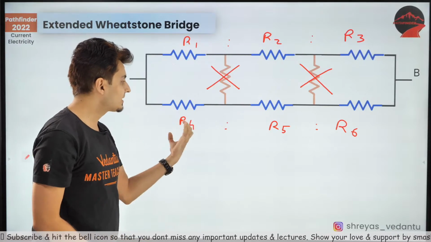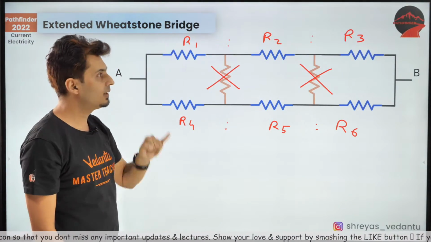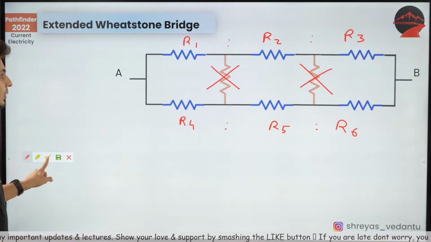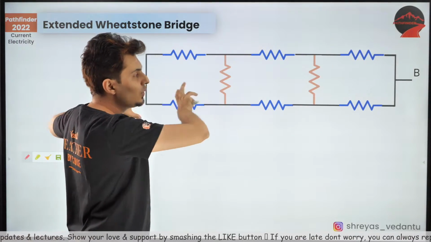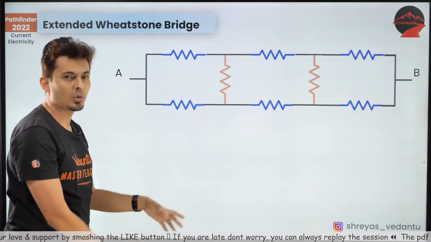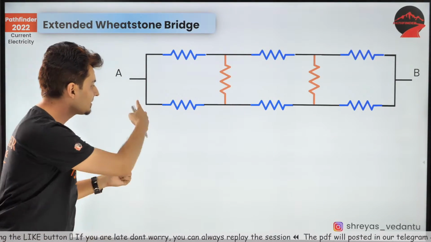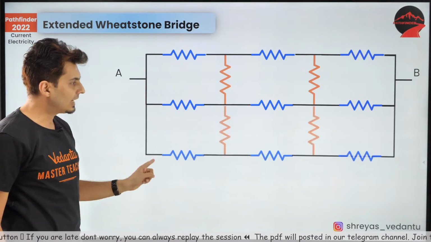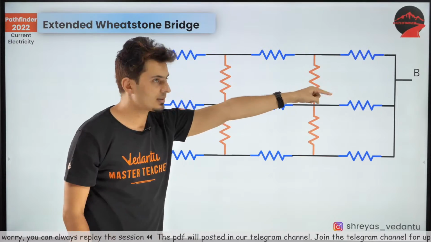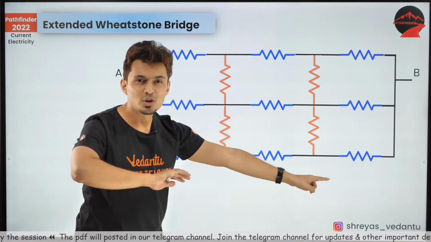Even if the ratio is slightly different, then you cannot remove it. Only then it is called a balanced extended Wheatstone's bridge. I hope this is clear. And you can do one more thing. You need not extend it only this way. You can even extend it like this. You can even extend it like this. Yes, you can extend it like that. So imagine there is a 3rd branch or 4th branch like that. Then this is to this, all the blue ones. This is to this, and this is to this should be equal.